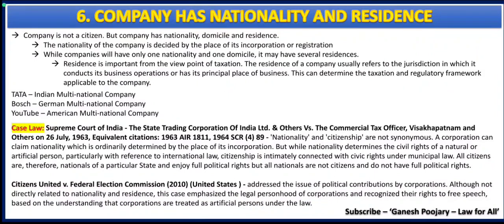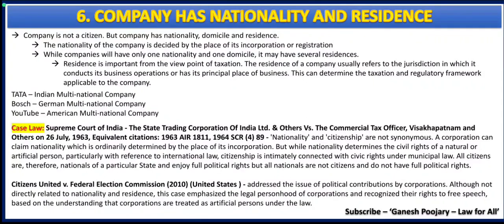Now that we know company is not a citizen, but law recognizes it as an artificial person, the next question is whether such an artificial company has nationality and residence. The answer is yes, company has both nationality and residence.